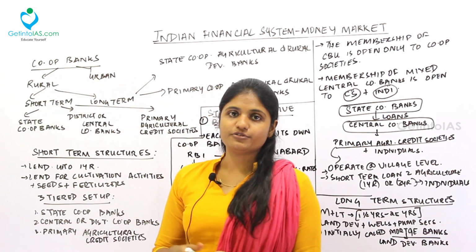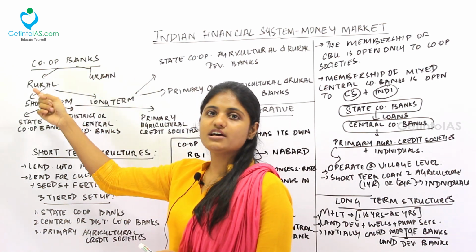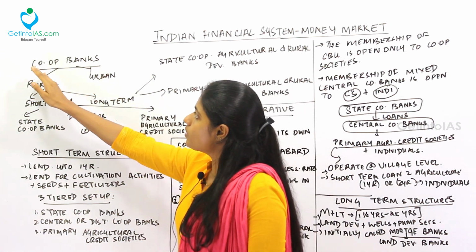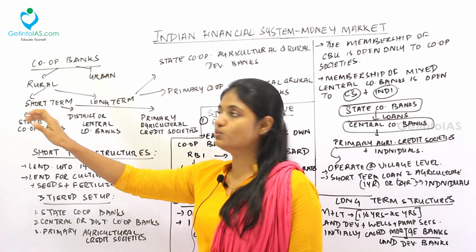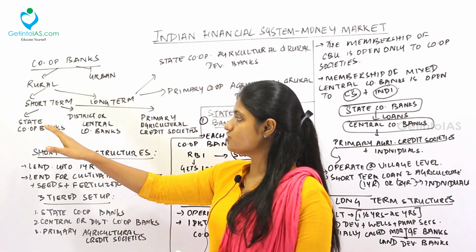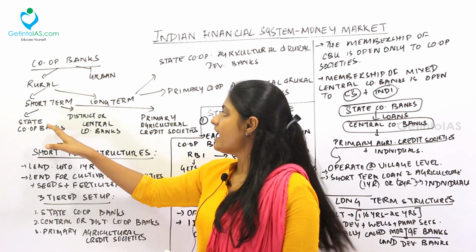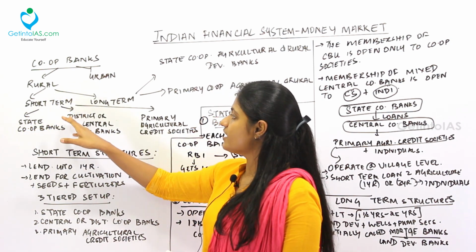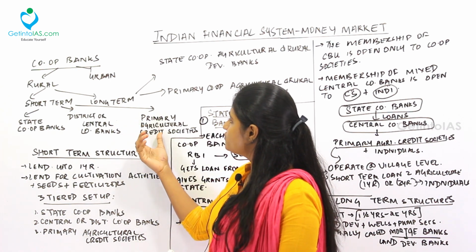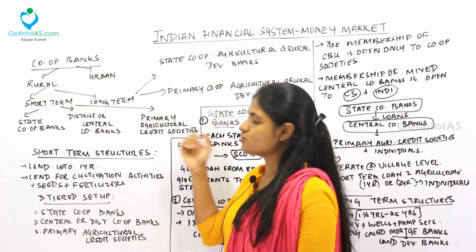Next, moving on to the cooperative banks. Under the cooperative banks, we have 2 subheadings. First is the rural and the next is the urban cooperative banks. The rural cooperative banks are further divided into short-term structure and long-term structure. Under short-term structure, we have the state cooperative banks, and under the same short-term structure, we have the district or central cooperative banks. Next, the third subdivision is the primary agricultural credit societies.